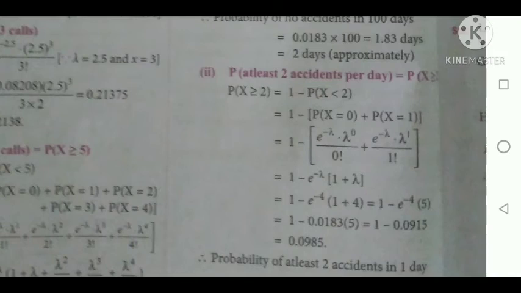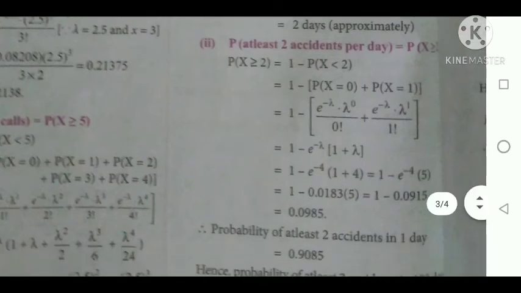Therefore 1 minus e power minus lambda, lambda power 0 divided by 0 factorial, plus e power minus lambda, lambda power 1 divided by 1 factorial. In both cases e power minus lambda is common, therefore 1 minus e power minus lambda into 1 plus lambda. The value of lambda is again 4.